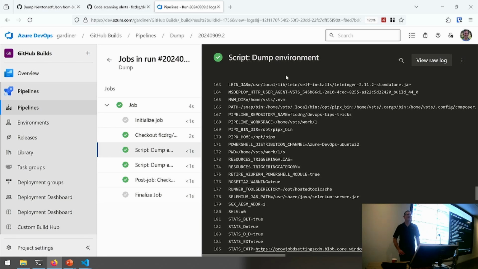Ryan? Do you ever worry about leaking secrets by doing something like that? Not too much, because normally the secrets should be obfuscated. And if they're not, it's probably because you forgot to do that. Most build systems have a way of telling it this is a secret, don't log it.